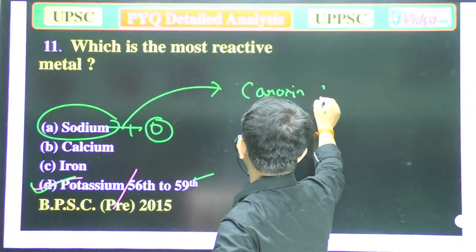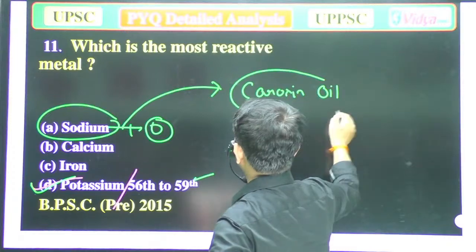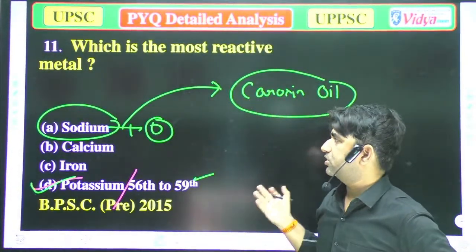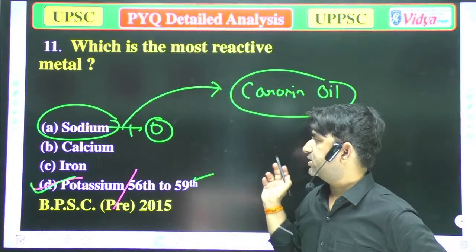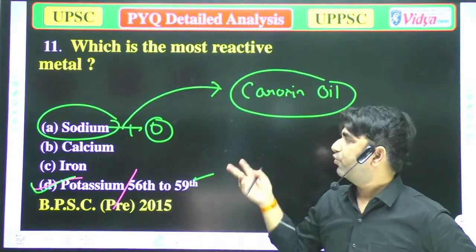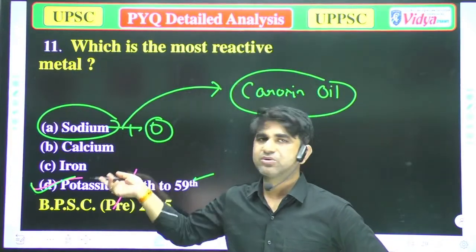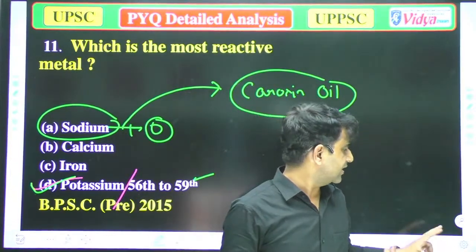Sodium and potassium are kept in kerosene oil, in the container of kerosene oil, because in the container of kerosene oil there is no oxygen, and when there is no oxygen, it cannot react. So it is the correct answer. But when someone asks you which element is more reactive, then you can say, sir, potassium is more reactive in comparison to these elements. Well, now we'll move to the next question.